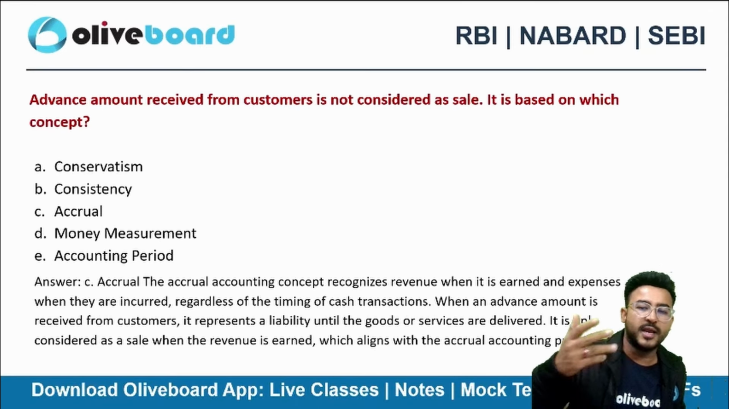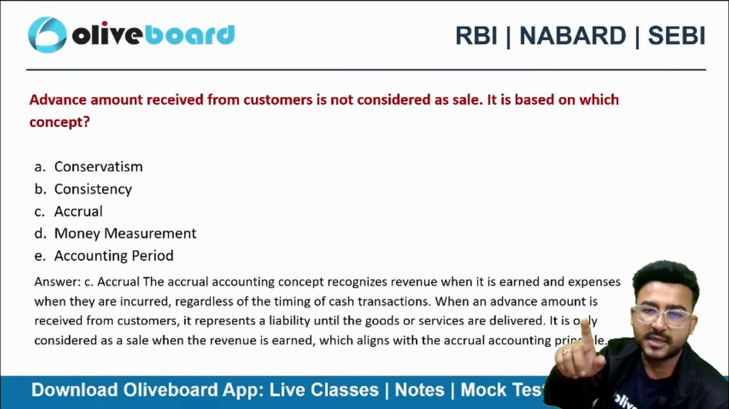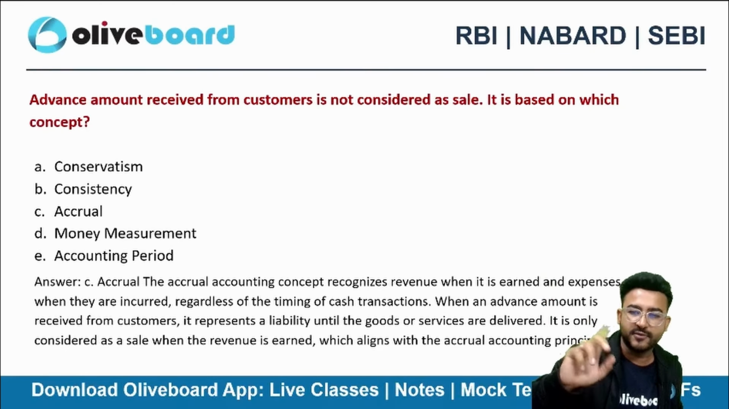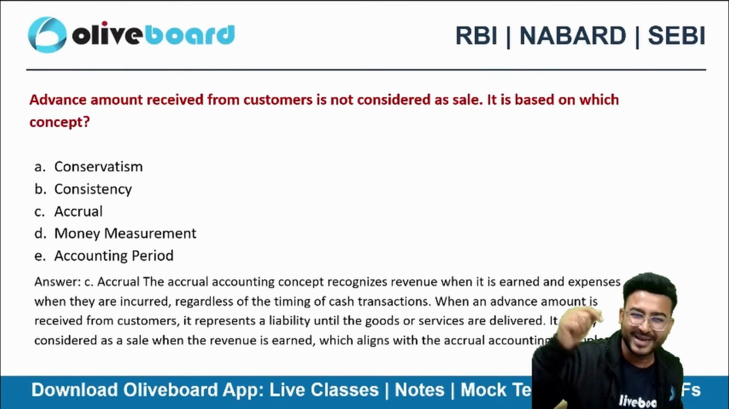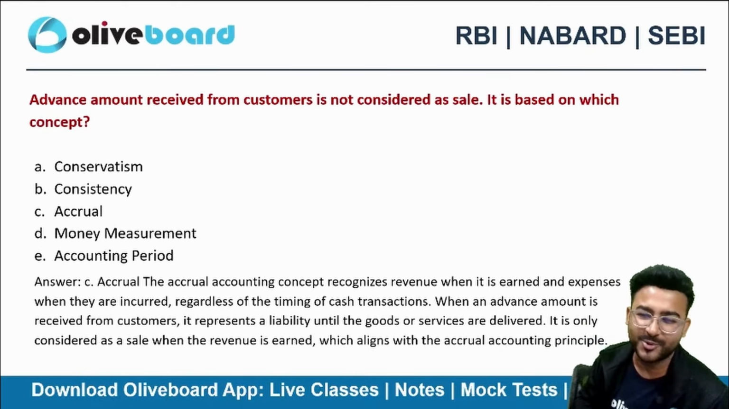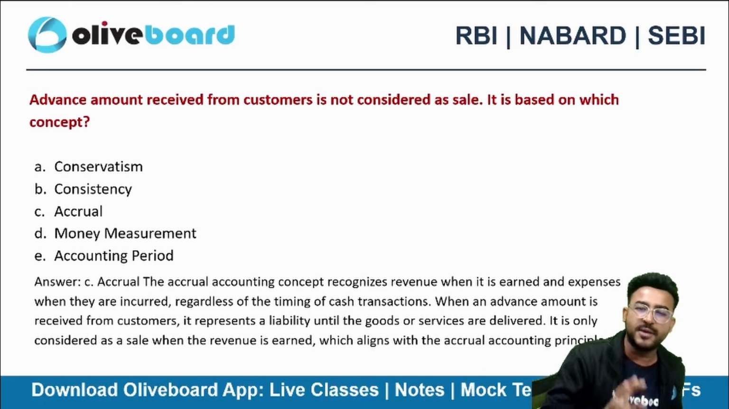Conservatism is more related to prudence, which states that recognize all the losses and expenses, but don't recognize any future gains and income, right? So this is money that I have received right now. I'm not receiving it in the near future. I am receiving it right now. So it's more related to accrual. I'm not receiving this money in future. I have received the money.